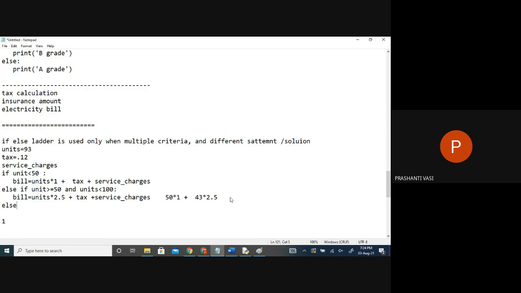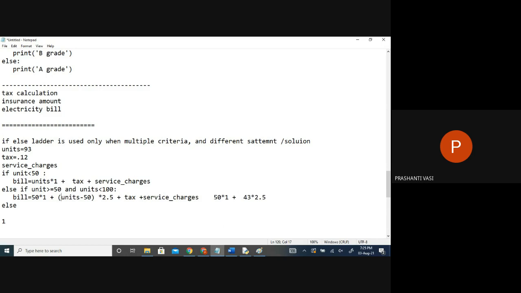If it's between this, how will I get this 43? How will I get this answer? I take 50 units into 1 rupee plus the remaining. How will I get the remaining? Units consumed minus 50. Mathematical calculation, right? So this should be subtracted first and that number of units should be multiplied with 2.5.